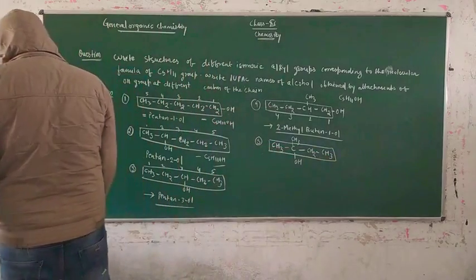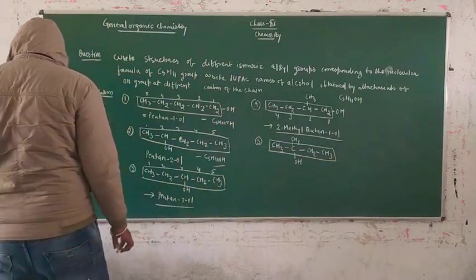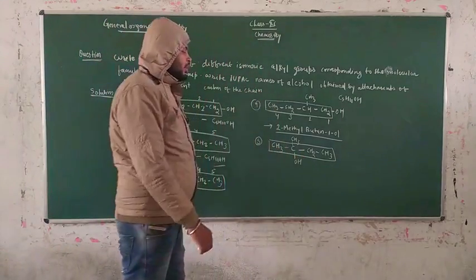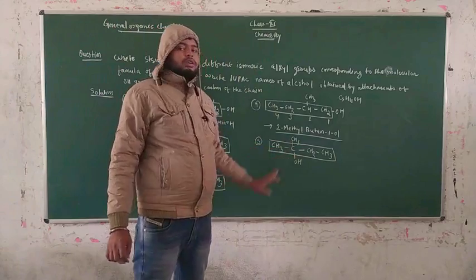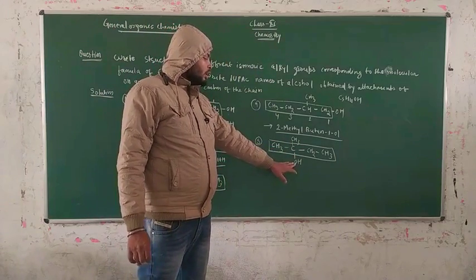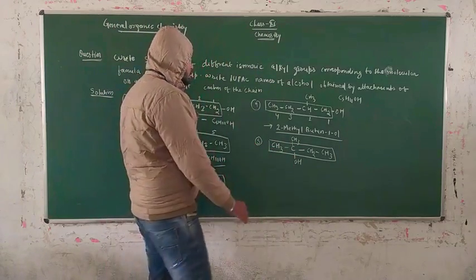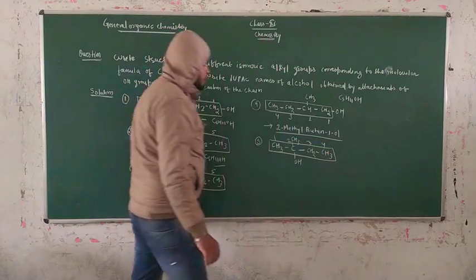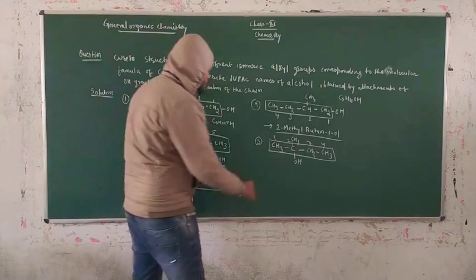How can you write this? This is also the concept of numbering, where you have to give priority to the substituent and the functional group. That means your priority goes to the functional group. The numbering starts from here, 1, 2, 3, 4. Now we have to write the name.